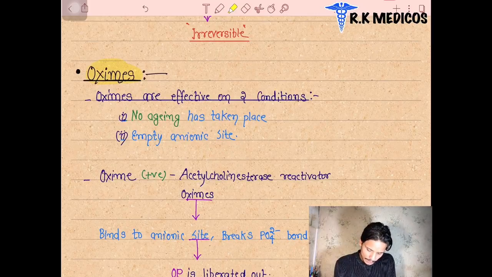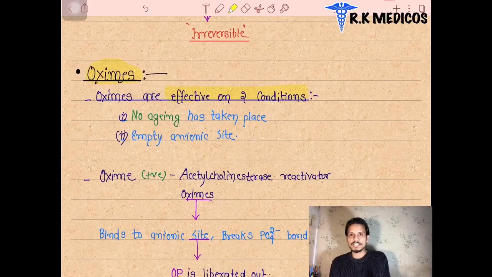They are effective in two conditions. When a patient has organophosphate poisoning, and organophosphate groups bind on the acetylcholinesterase enzyme, in the initial stage we exchange these phosphate group bonds and bind them with another type of drug, and it will be reversible.